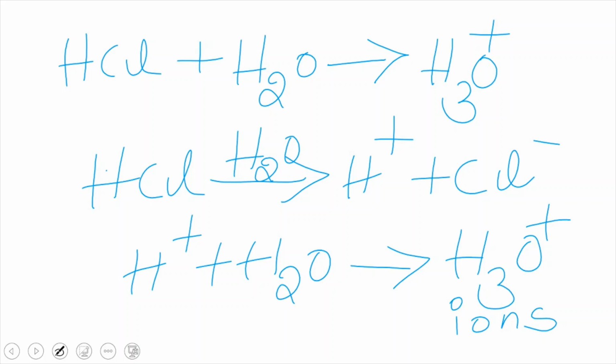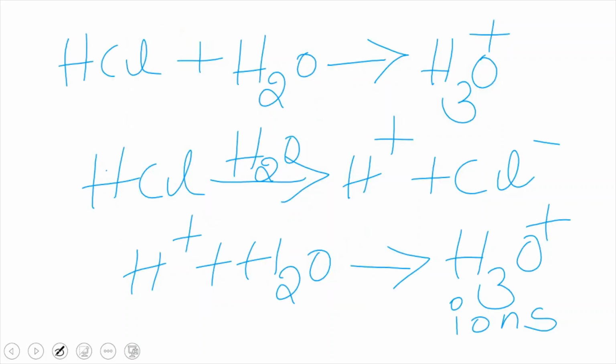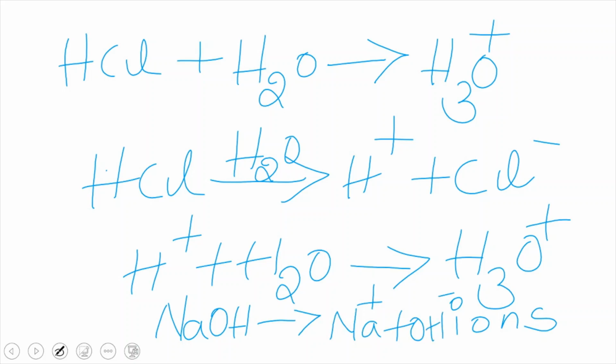And if we have done the activity with a base also, the bulb glows because bases have OH minus ions, right? So when a base is dissolved in water, in the presence of water it dissociates into Na plus and OH minus ions. Here also free ions are there which are responsible for conducting electricity. So acids and bases can conduct electricity because when they get dissolved in water they have free ions.